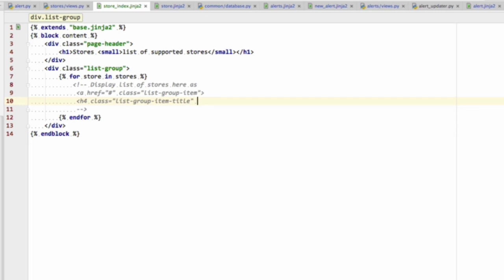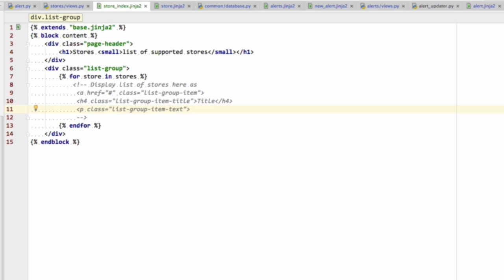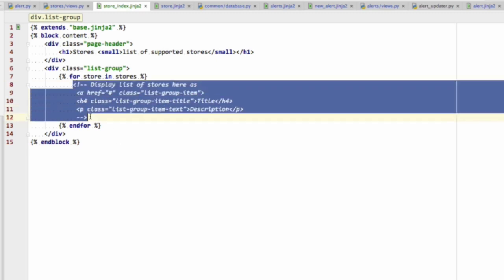And I'm putting these in a comment because we don't really have any information yet. We don't have any stores. So when we try to do this, we're not going to get anything back. And finally, it's going to have a p, which is the list-group-item-text, which is going to be the description of the store, if you will. Okay, so that's what we're going to display there.